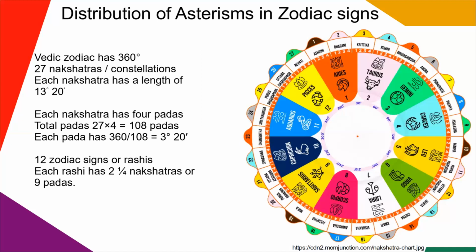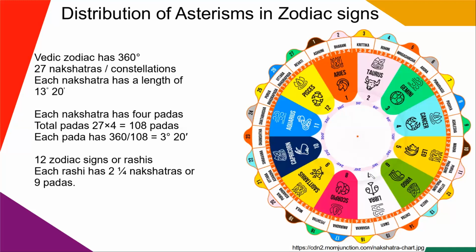So 3 parts of Uttara Falguni are ruled by Sun, 4 parts of Hasta Nakshatra are ruled by Moon, and 2 parts of Chitra Nakshatra are ruled by Mars. They all come under the sign of Virgo.